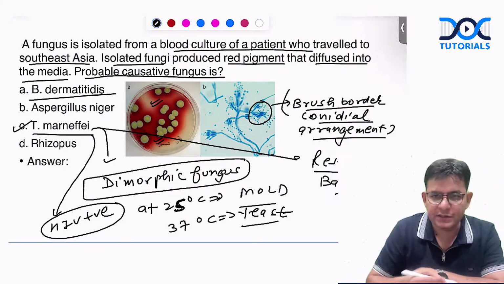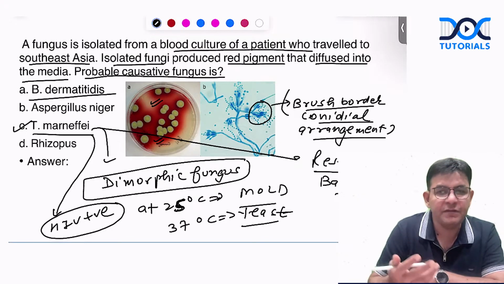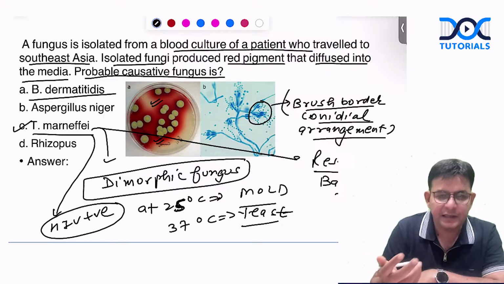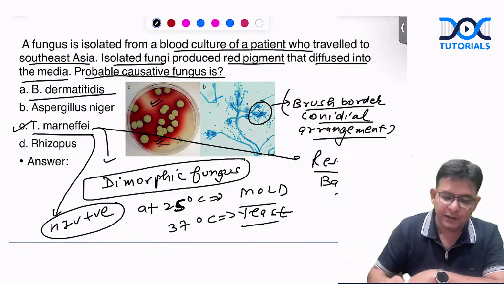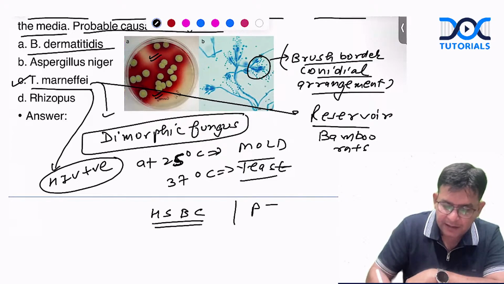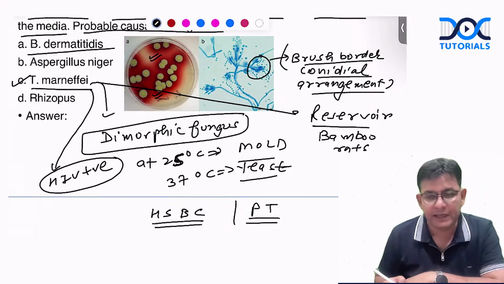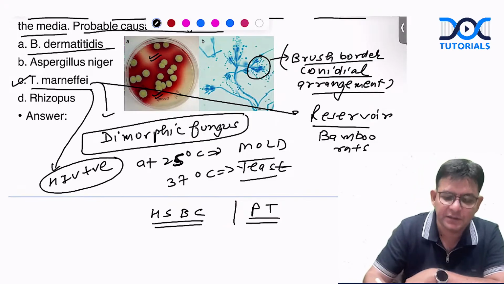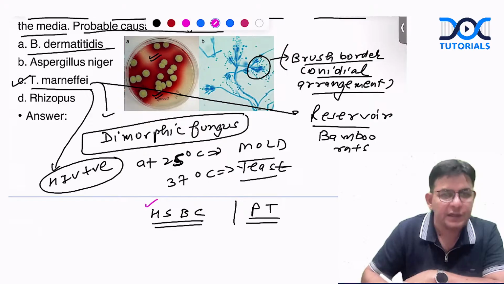Blastomyces dermatitidis, which leads to blastomycosis, is also a dimorphic fungus and has a figure of 8 appearance. In the recent INICET exam, they asked about the various dimorphic fungi, and you can remember them by the mnemonic HSBC. H: Histoplasmosis.